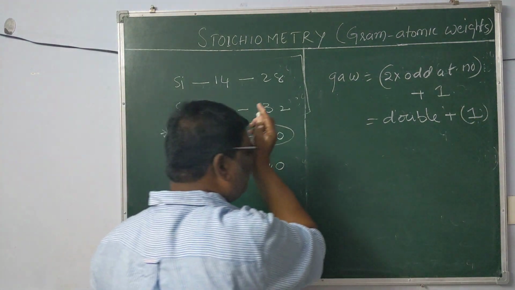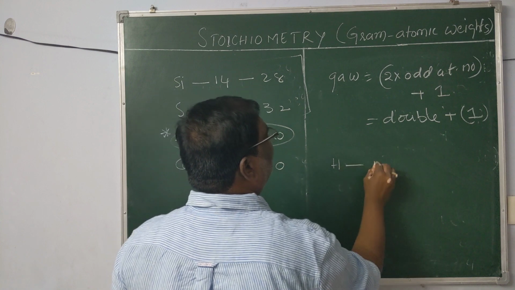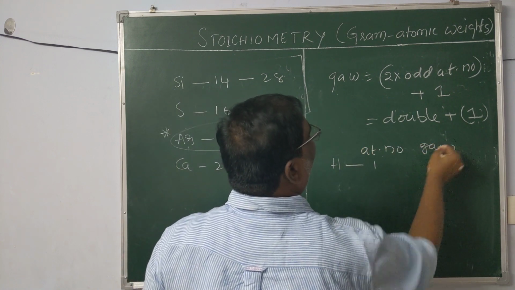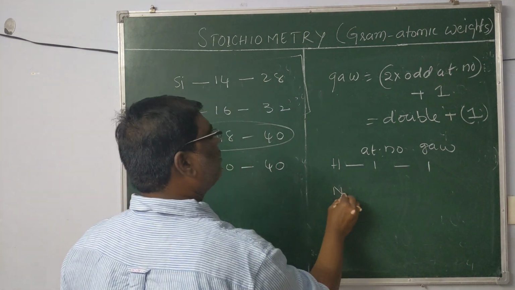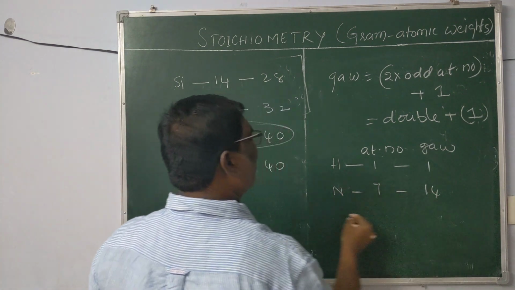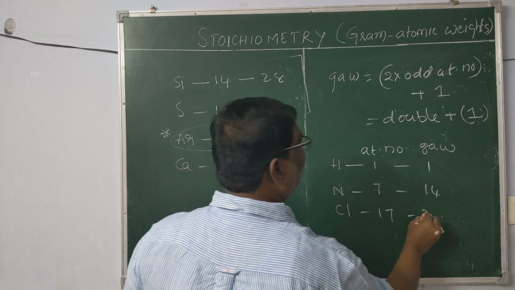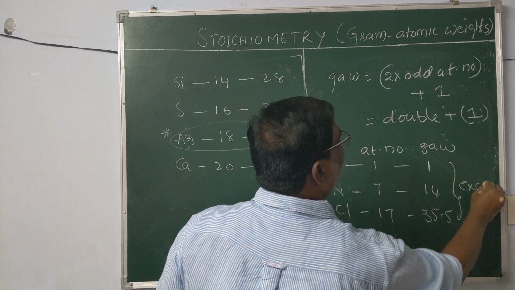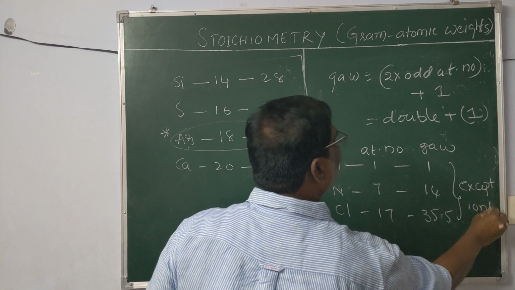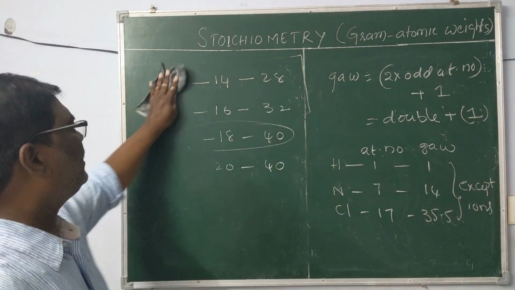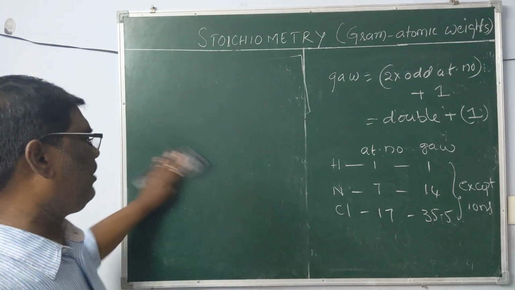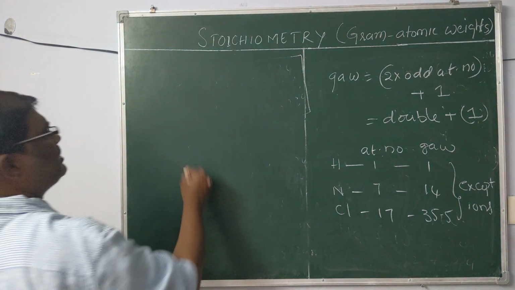Now for this also, hydrogen number 1, gram atomic weight 1 fixed; nitrogen 7, it is 14; chlorine 17, 35.5. So these are exemptions for this trick. Now for the rest of elements we can take the gram atomic weight as double plus 1.